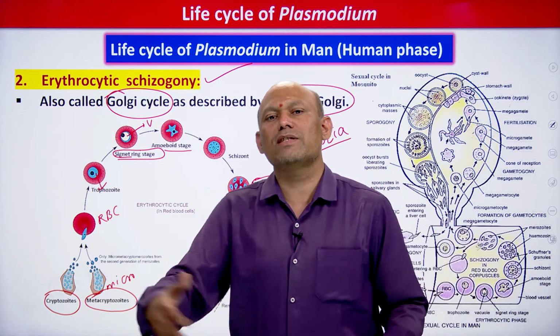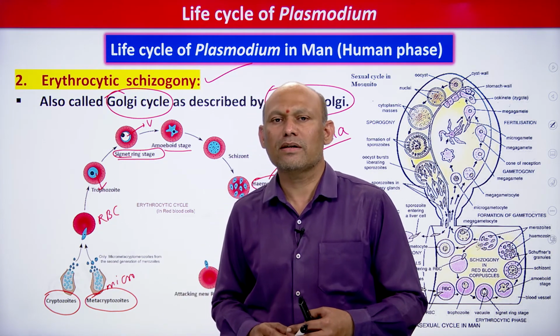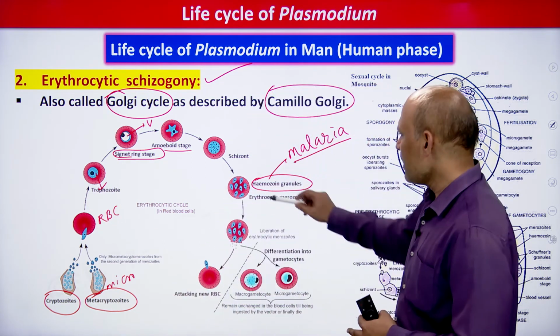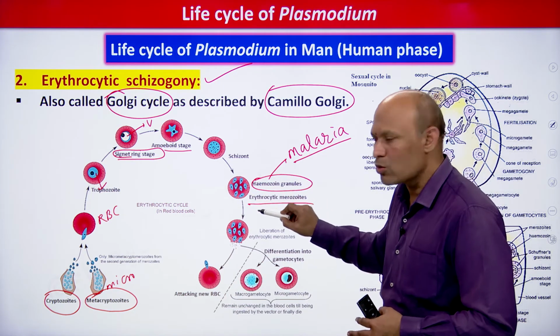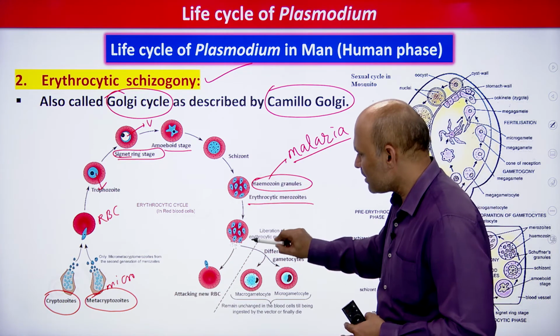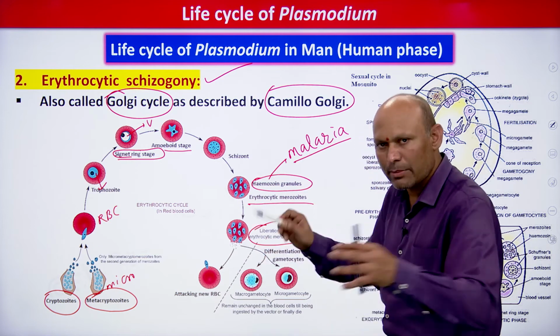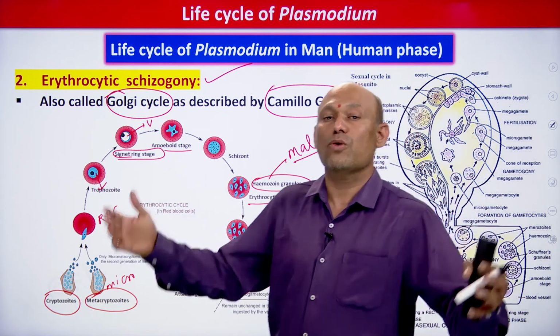Whenever hemozoin is liberated into the blood, malaria symptoms can be seen, student. It's very simple. See, then what happens? After the formation of erythrocytic merozoites as a result of asexual multiplication inside the RBC, now the RBC ruptures, disintegrates, and it releases erythrocytic merozoites.